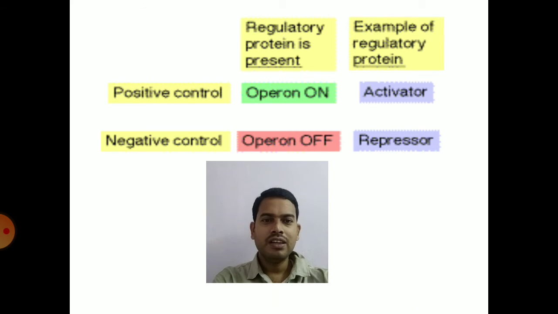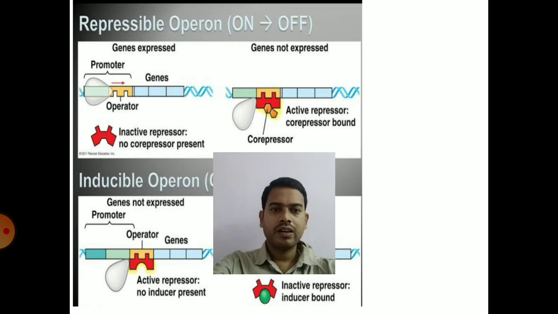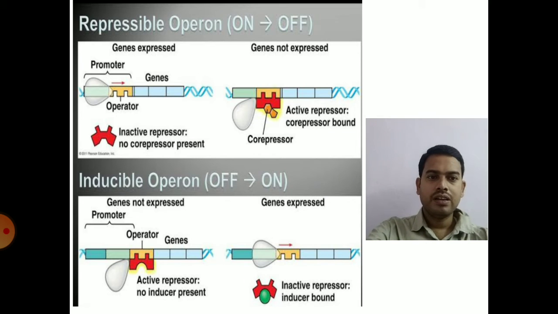So in positive control, the operon will be on and transcription increases. In negative control, the operon will be off and transcription does not take place. And the regulatory protein in positive control is an activator, and the regulatory protein in negative control is a repressor. So while coming to the operons, the different kinds of operons are repressible operon or inducible operon.